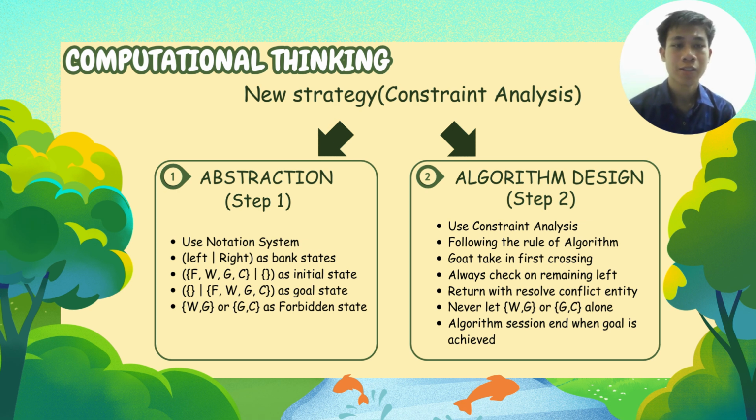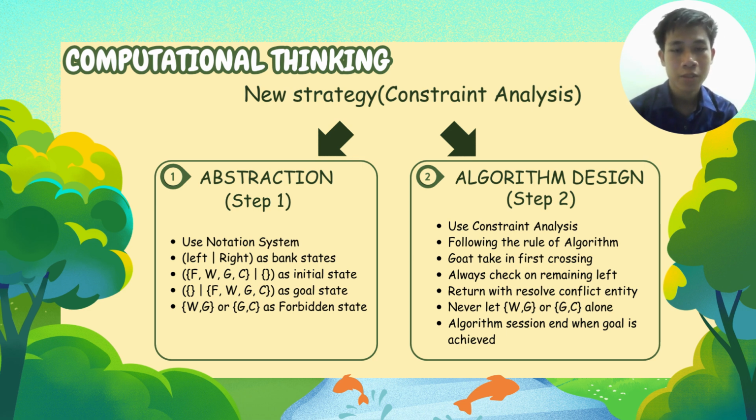Solution 2 is a new strategy where I use constraint analysis. In step 1, I use expression, where I state a notation system for all entities and banks, which makes it easier to solve the problem. How about step 2? I use algorithm design, where I use constraint analysis by following the rules of the algorithm.